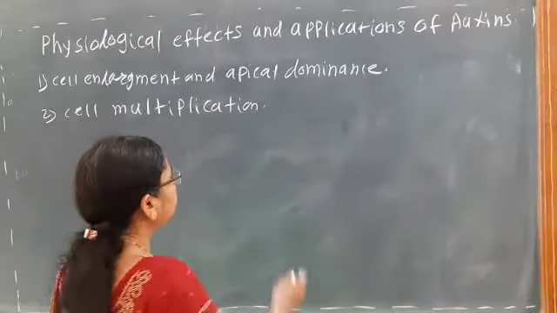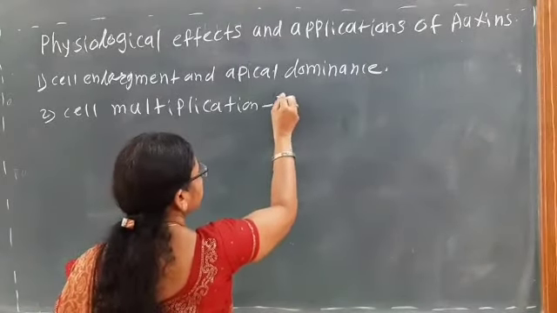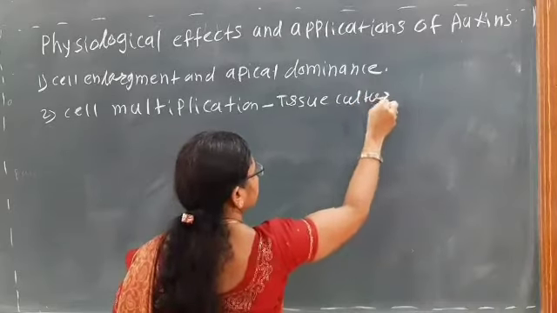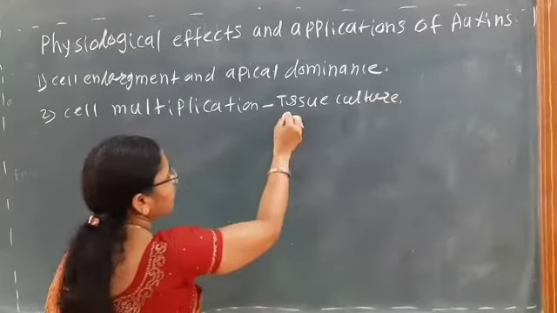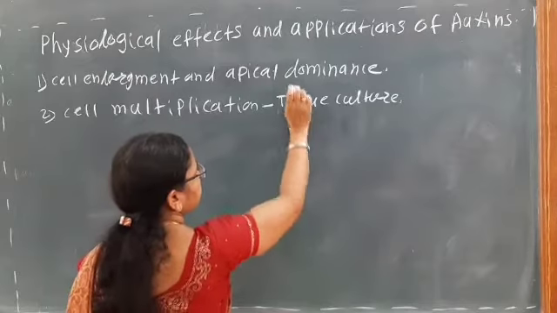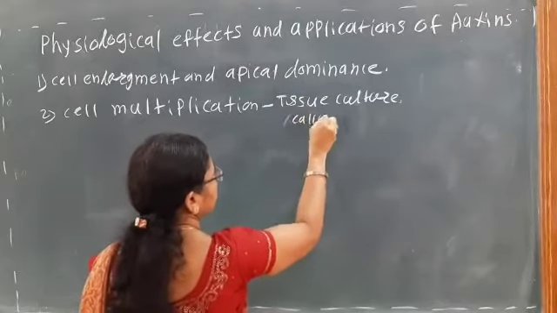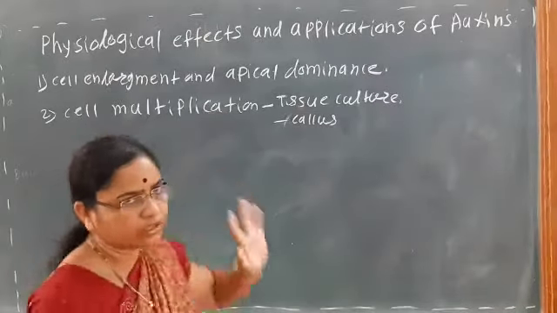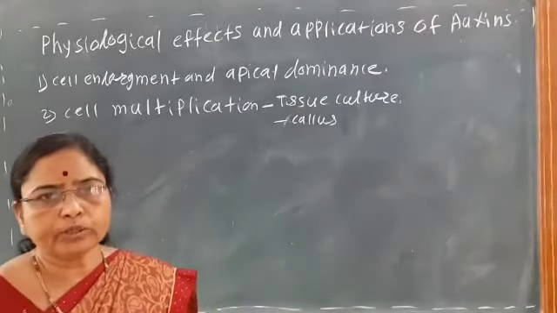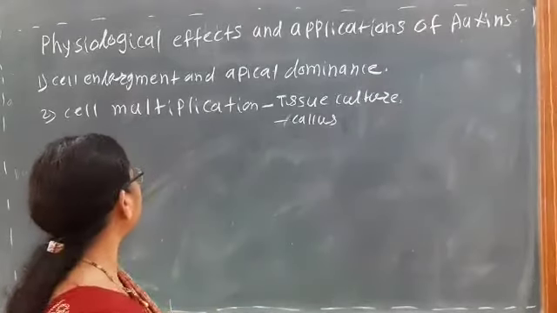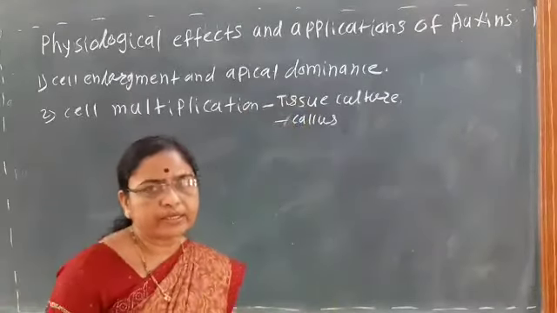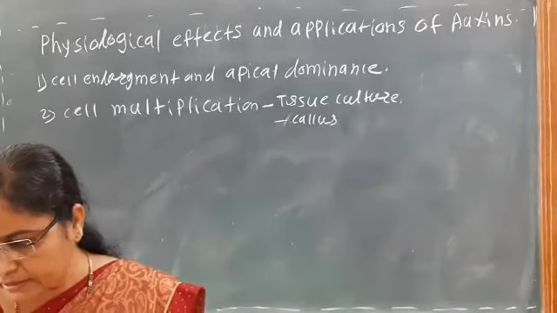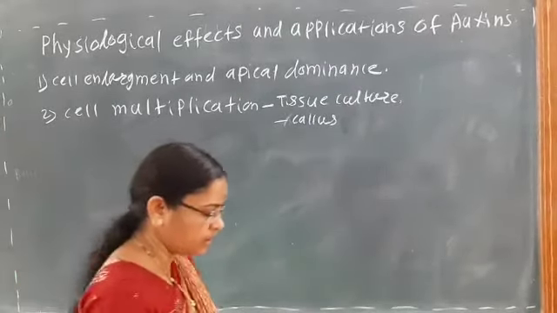In tissue culture, for the formation of the callus, cell multiplication is most important, so auxins are applied in the tissue culture technique.